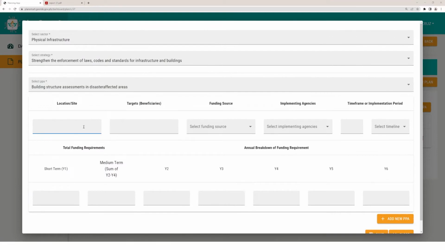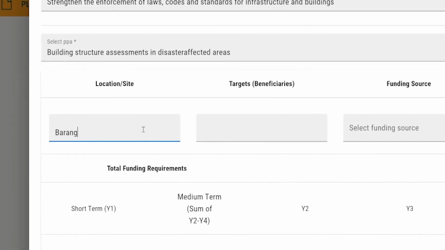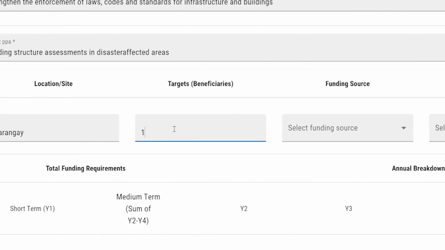We will now indicate the location, the target beneficiaries, the funding sources, the implementing agencies, and other details that we need to convey to the funding source for their approval. As an example, we can indicate a barangay as a location for this particular PPA. Then, we can indicate the number of buildings that we will do the structure assessments for.